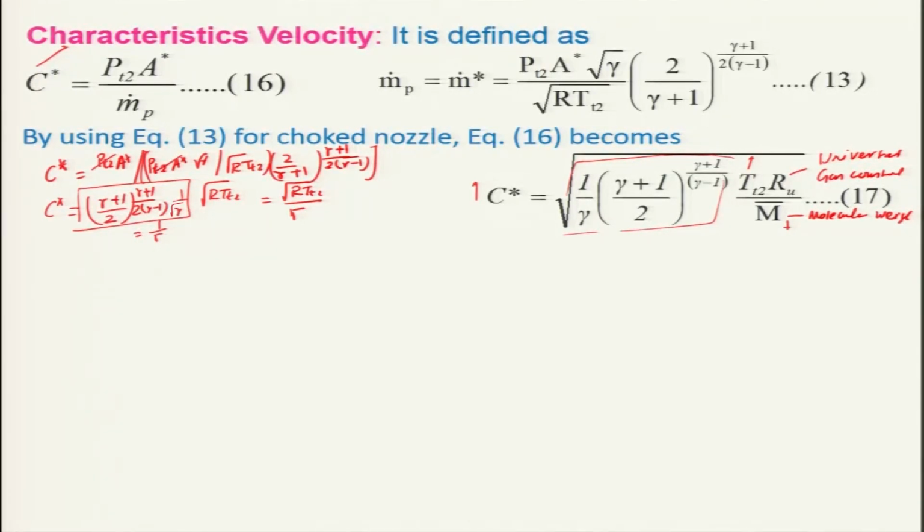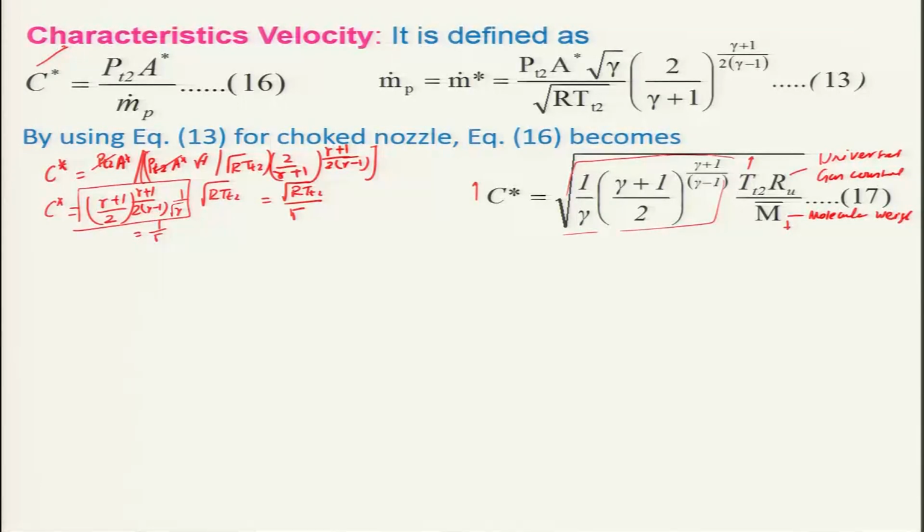And of course, the temperature has certain limitations, because you cannot go beyond a certain temperature at a particular pressure, due to the fact that there will be dissociation of the species occurring. As a result, the temperature will drop down. Generally, combustion temperatures in the range of 2800 to 3500 Kelvin are used for the propellant.